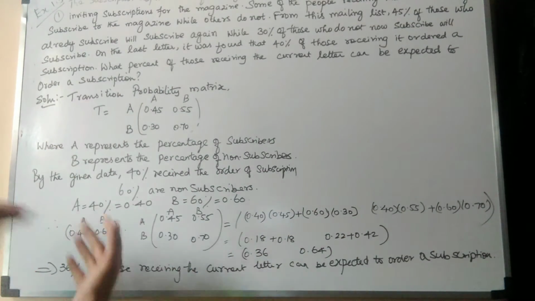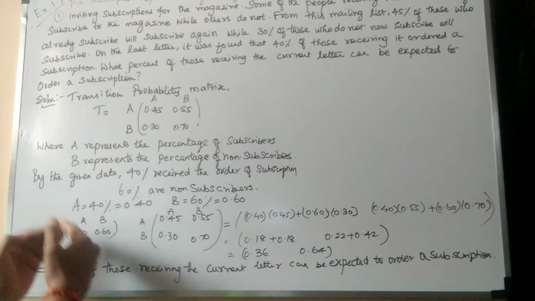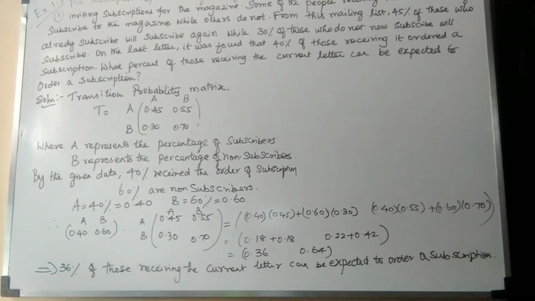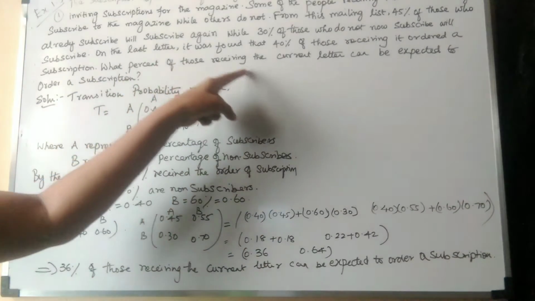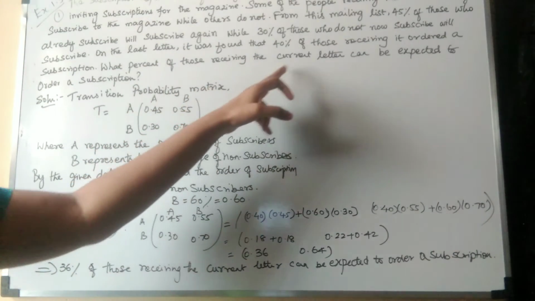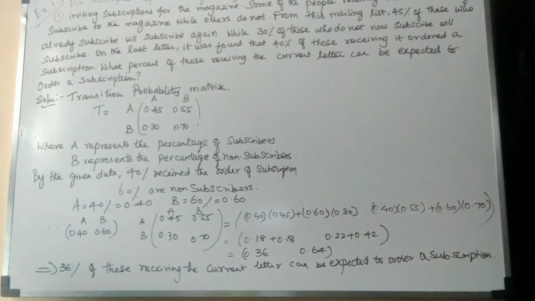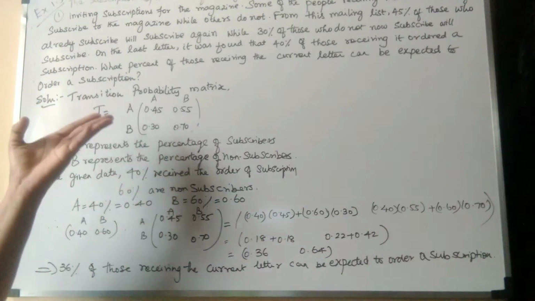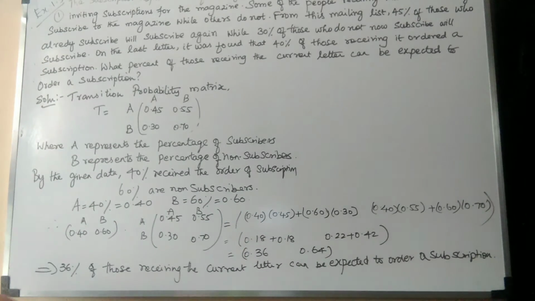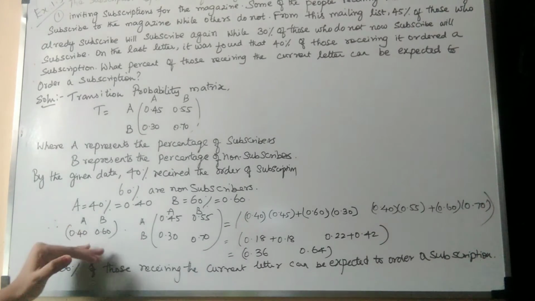You multiply the successive transition with the current transition to get the outcome. What is the question? What percent of those receiving the current letter can be expected to order a subscription? From this letter, how many are expected to order the subscription? You have to write the answer in percentage form. If A and B were given, we would go to the equilibrium state and find A and B. But in this sum, only the current transition in percentage form is to be found. So just multiply the successive transition and the current transition.